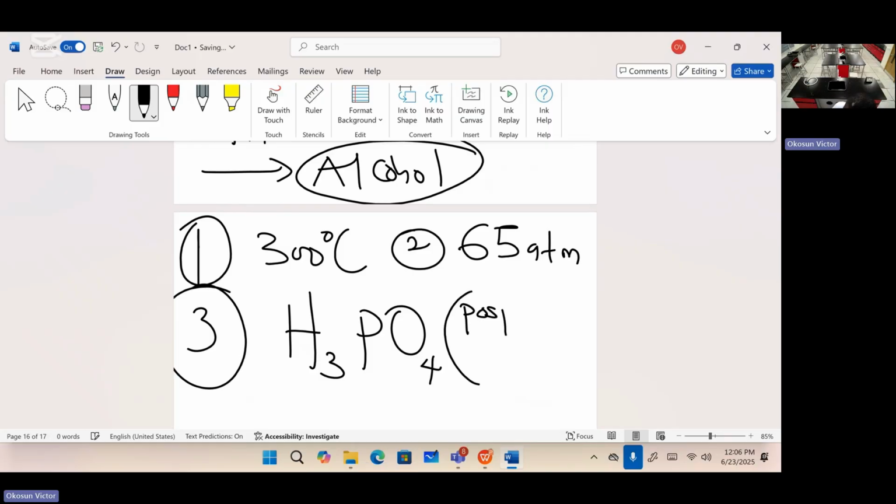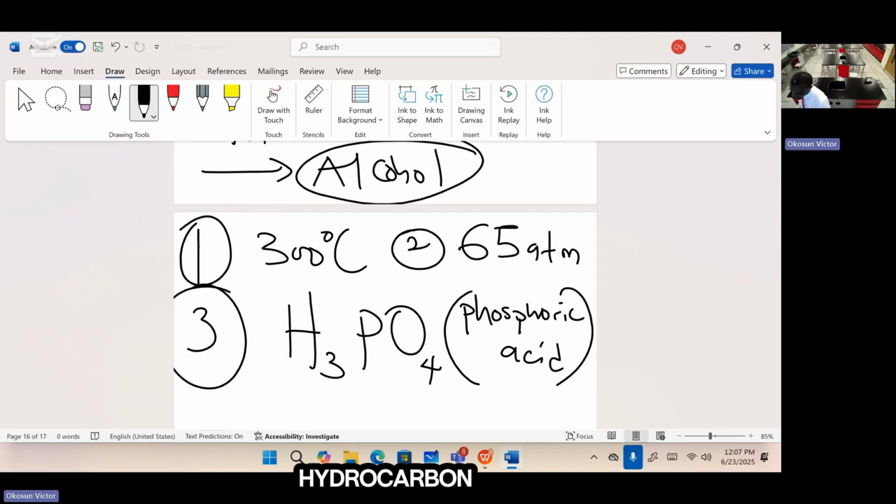Because I said I don't want the video to be too long, we have looked at sources of hydrocarbon, for example crude oil and natural gas. We have looked at alkane, and some terminology: homologous series, double bond, single bond. We've looked at reactions of alkene and members of alkene. So we're going to end the class here.